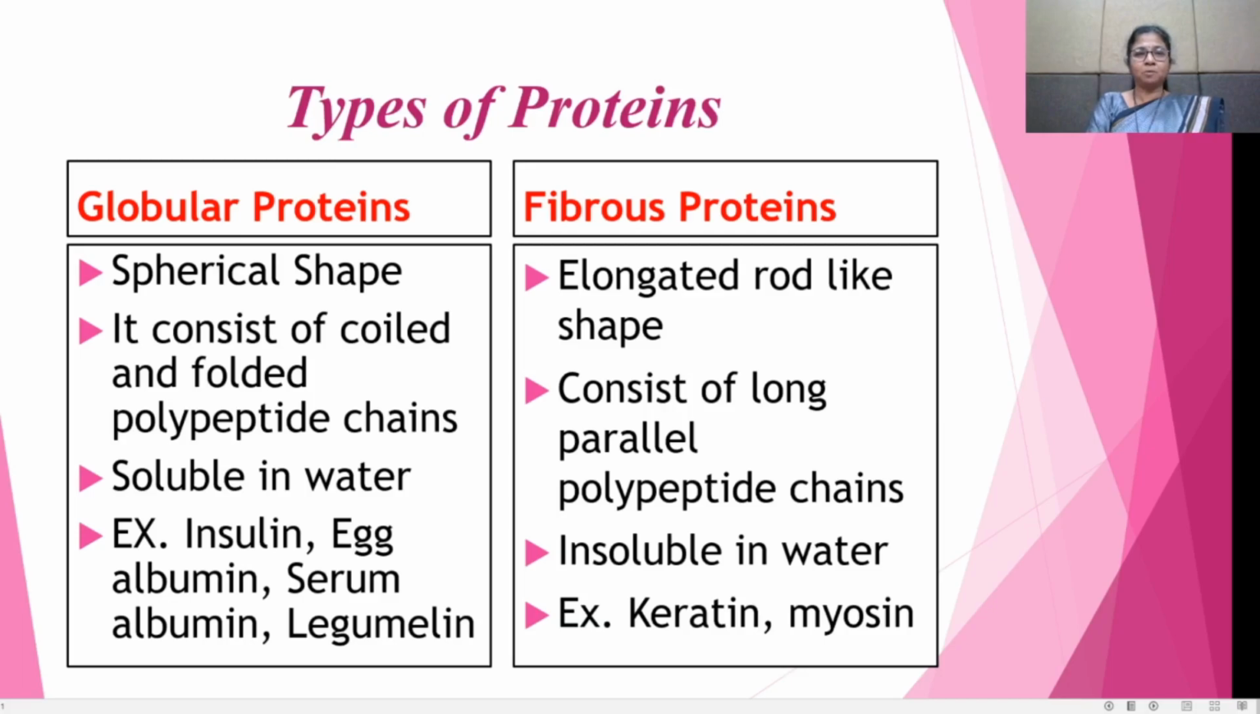These are the types of proteins, the globular proteins and fibrous proteins. They are classified according to their shape. The globular proteins have coiled or folded polypeptide chains, and the fibrous proteins have long parallel polypeptide chains. Globular proteins are soluble in water, and fibrous proteins are insoluble in water.